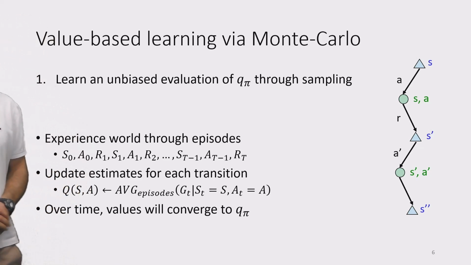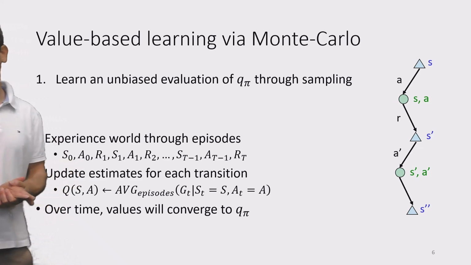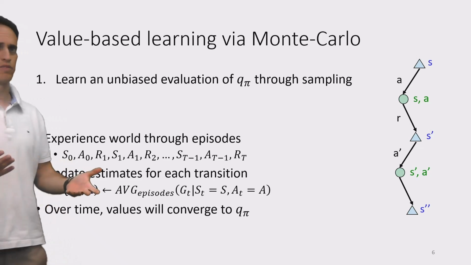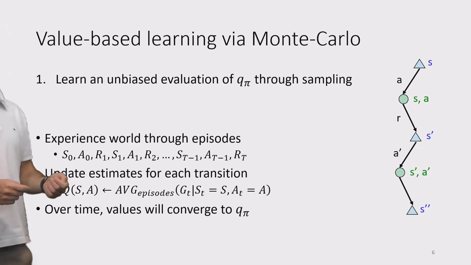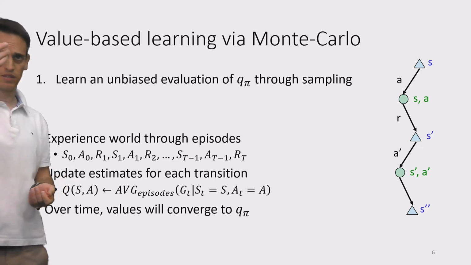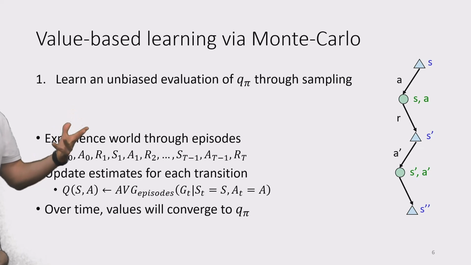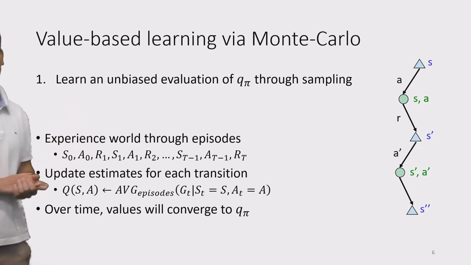So how can we use this approach to learn Q values? In a straightforward way. We experience the world through episodes, so we start from some initial state, and we choose an action following a specific policy, the policy that we'd like to compute the Q values for. It can be, by the way, a soft policy. It can be a policy with a distribution over the actions. That's also fine. That's a valid policy.